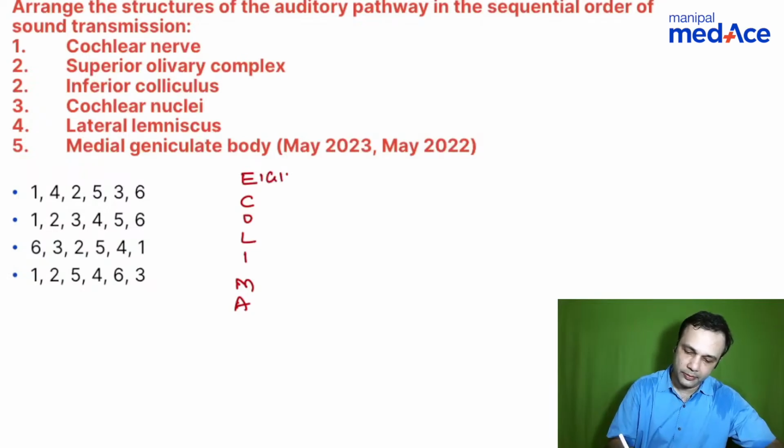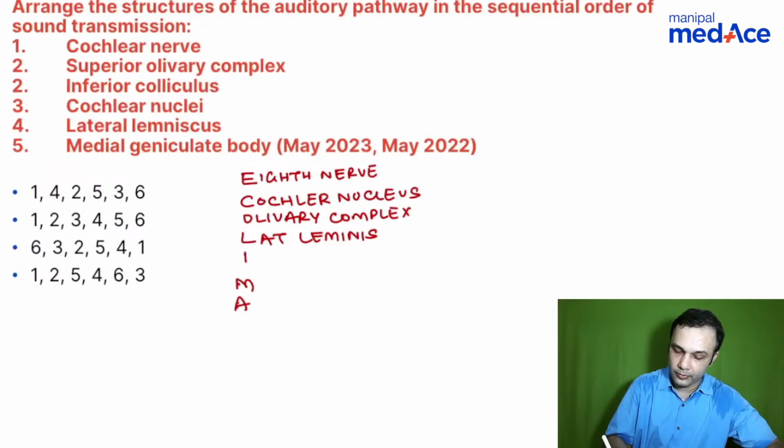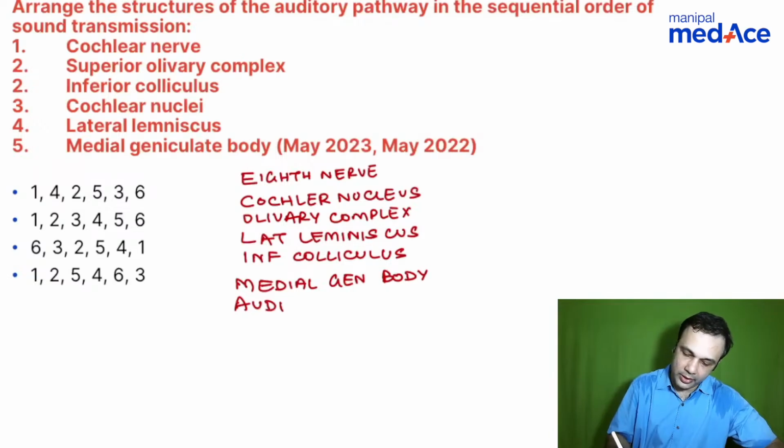You have the eighth nerve, the cochlear nucleus, the olivary complex, the lateral lemniscus, the inferior colliculus, the medial geniculate body, and eventually the auditory cortex.